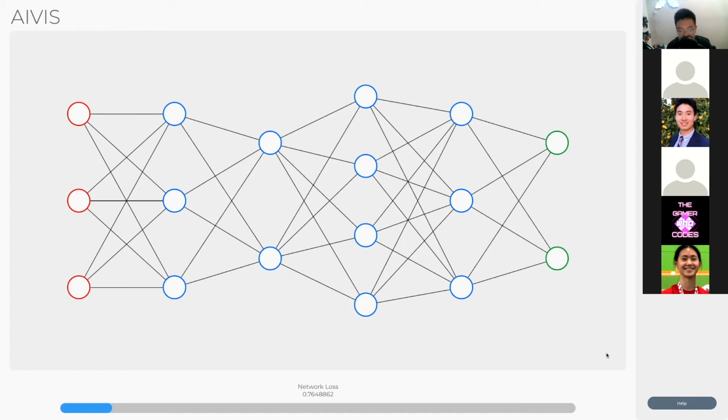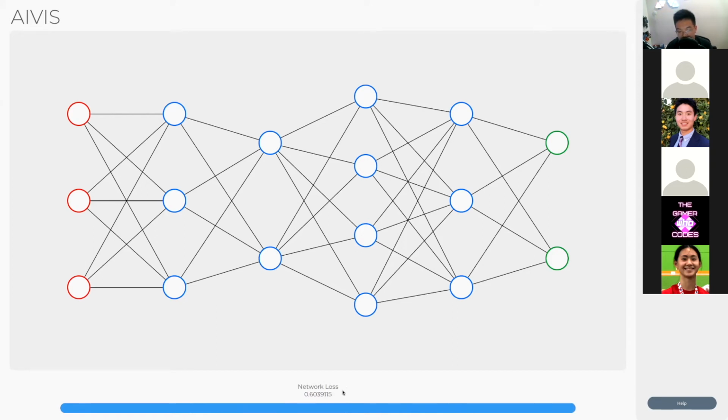But with Zoom in the background, it's going to train a little bit slow, but you can see it's actually working. What this is displaying right here, the neural network loss, is pretty much just a figure for how well the neural network is doing at the data we have given it. So a lower loss usually means a better performance. And as you can see, our loss is actually dropping right here, which is quite good, right? So we'll wait for that to finish.